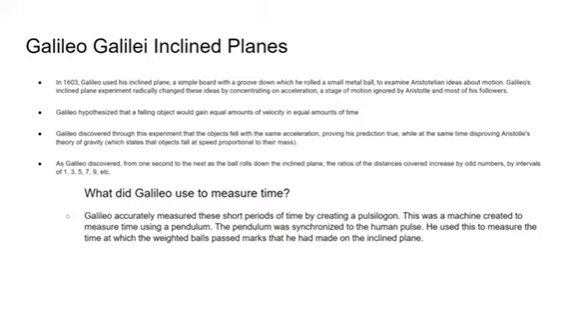What did Galileo use to measure time? Galileo accurately measured these short periods of time by creating a pulsilogon. This was the machine created to measure time using a pendulum. The pendulum was synchronized to the human pulse. He used this to measure the time at which the weighted balls passed marks that he had made on the inclined plane.